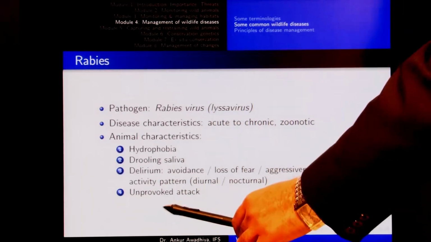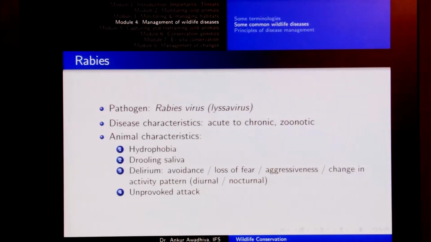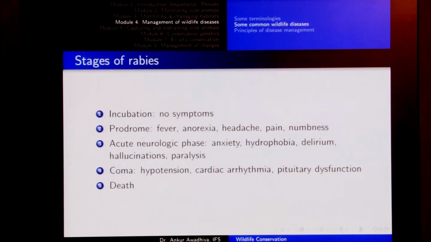And then it could also show unprovoked attack. Essentially, if there is an animal in the forest and you are provoking it with something, throwing stones at it, and it comes and attacks you, that is a provoked attack. But if you just went there and it came and attacked you, it would be called an unprovoked attack. The disease moves in 5 stages.